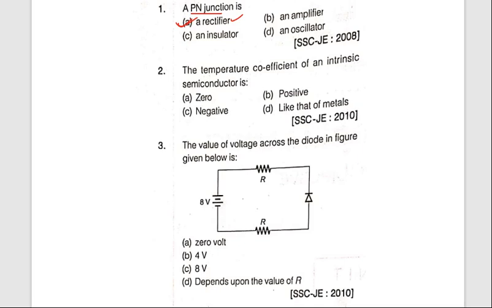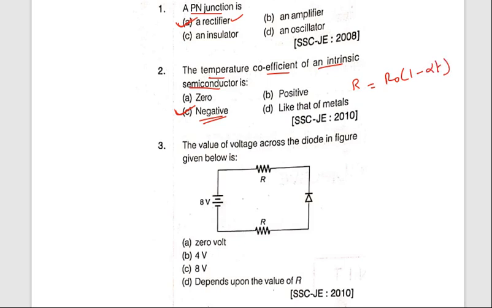Next question. The temperature coefficient of intrinsic semiconductor is which one? Zero, positive, negative, or like that of metals? The correct answer is negative. Temperature coefficient of intrinsic semiconductor is negative. So you can see here R equals R naught into 1 minus alpha T.